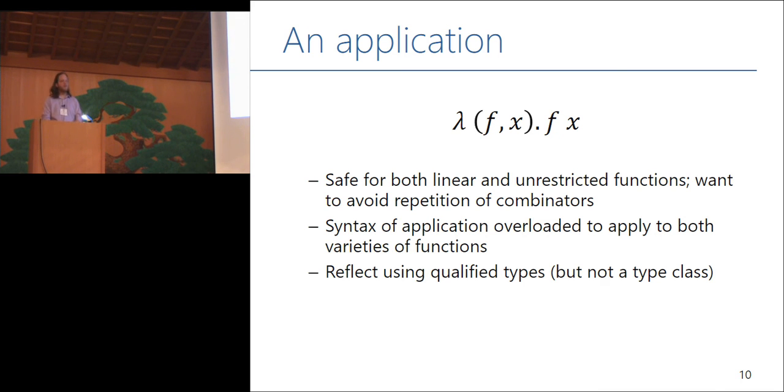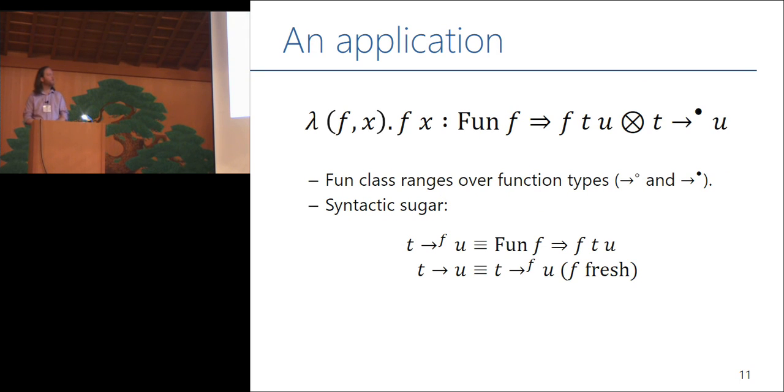The way I want to look at this is to say, in essence, in this calculus where we have multiple function types, we want to overload application, right? The function space is overloaded so that its left-hand argument can be either an unrestricted or a linear function. So I'm going to introduce a class called fun that captures functions. I'm actually not going to introduce a class, because classes have methods and methods are applied, and I'm trying to define what application means. But I'm going to introduce a qualifier called fun, which ranges over function types.